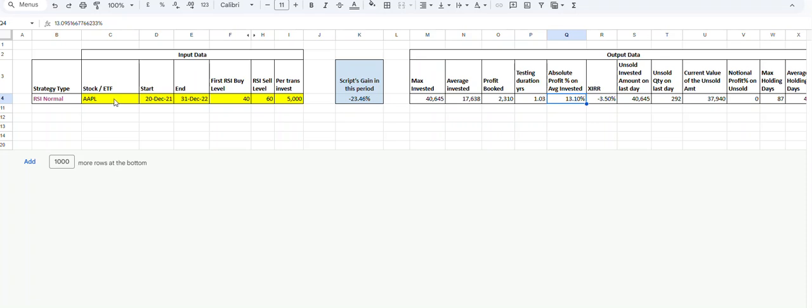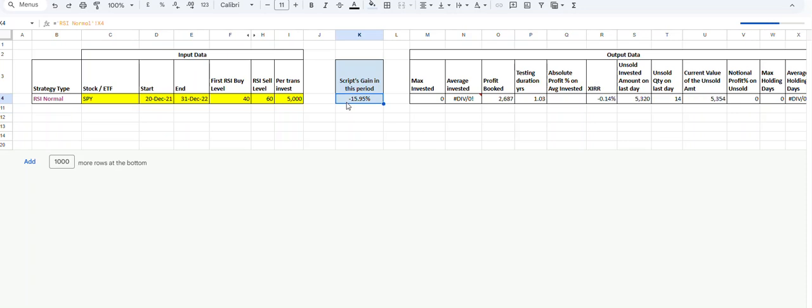Let us see what SPY did, what the markets did. So the markets in this period, it's loading data currently. So markets were minus 16% almost.